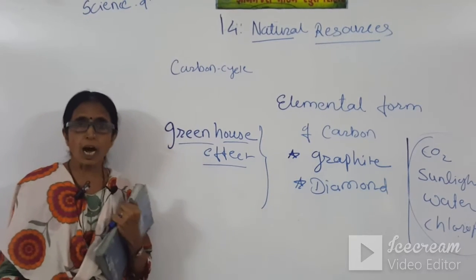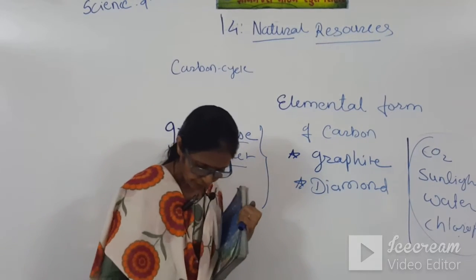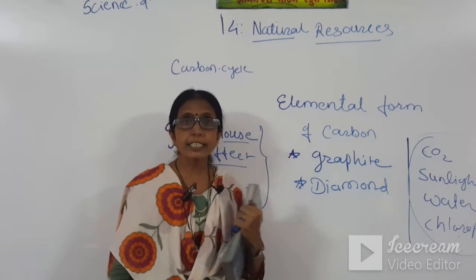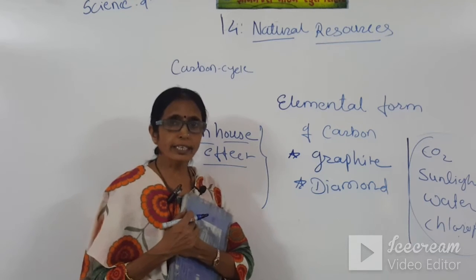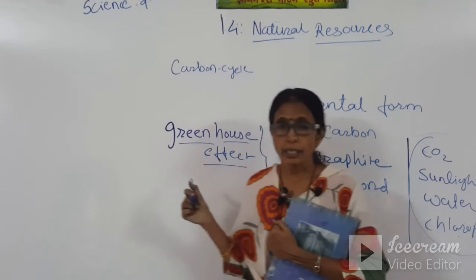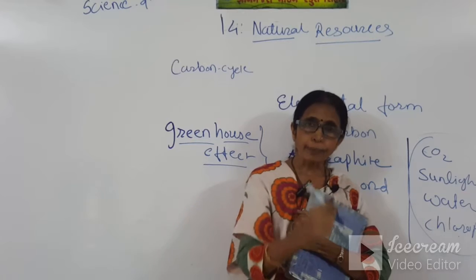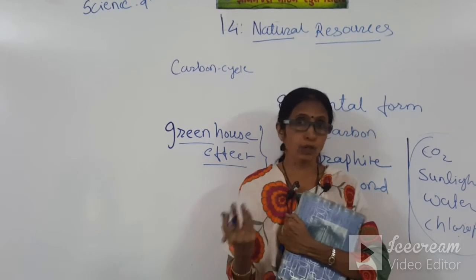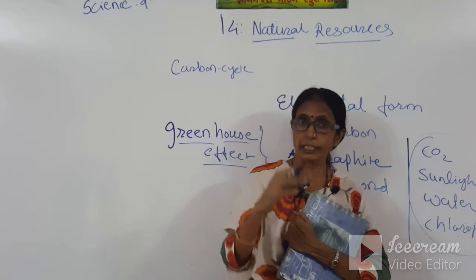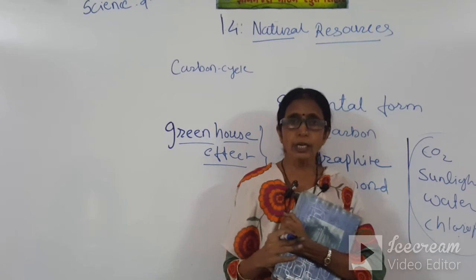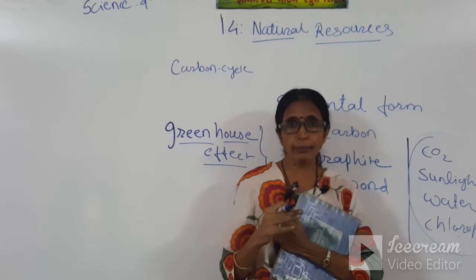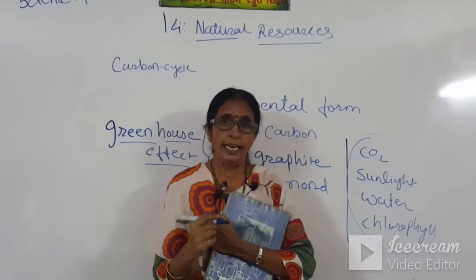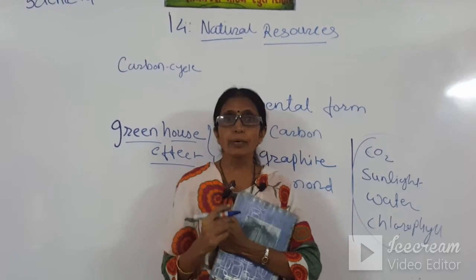From the name greenhouse effect, we feel it is a very good effect, but actually it is harmful for all living beings and also for the earth, because day by day the proportion of carbon dioxide increases. It has two properties: it absorbs heat and it is heavier than air. So the heat increases on the surface of the earth, and this is called global warming.